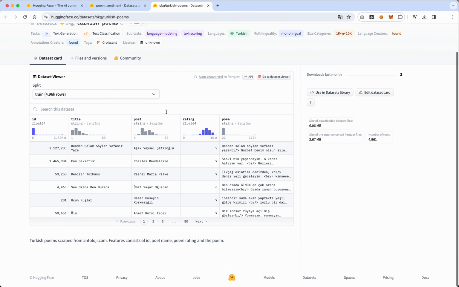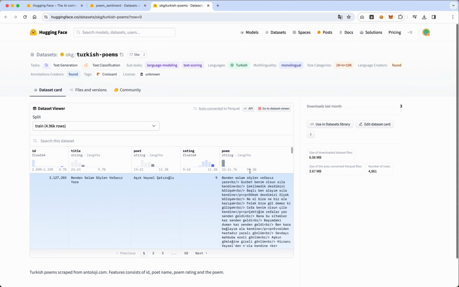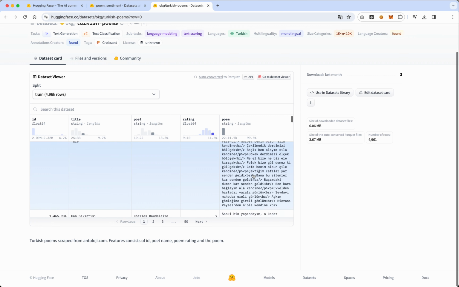Here we see this is all Turkish. There is a title, and then there is a poet, and then there is, I believe, the poem itself. Let's take a look at this. Yeah, so there's the poem itself. So this is kind of interesting. I don't speak Turkish, I don't know that I would be able to use this, but if anyone is Turkish or wants to do something like this, it looks like pretty good data.